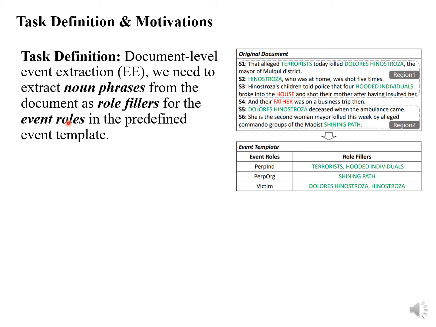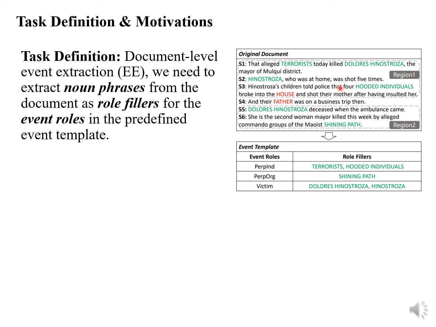Our work focuses on the document-level event extraction task. So what is document-level event extraction? Basically, we extract event information from document-level text instead of sentence level. Here is an example.